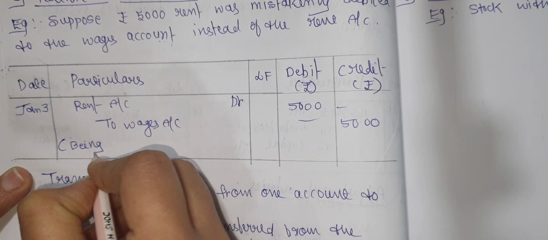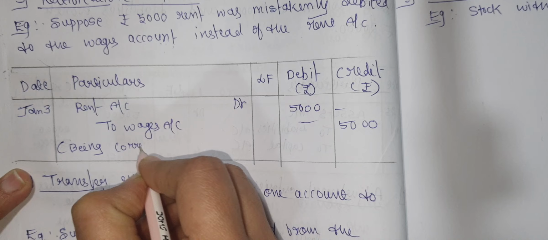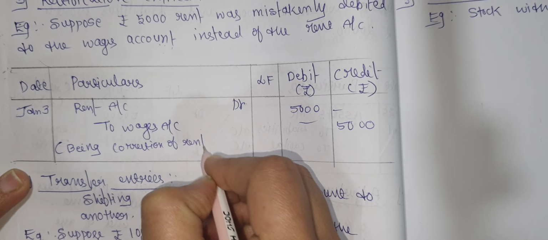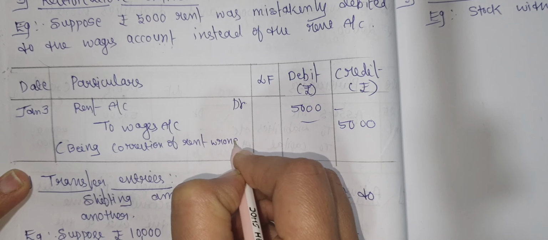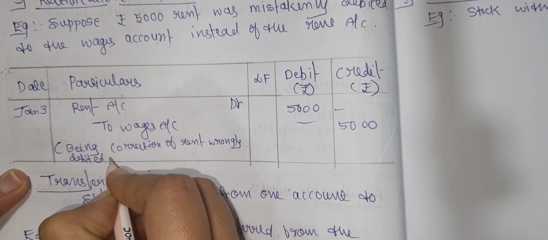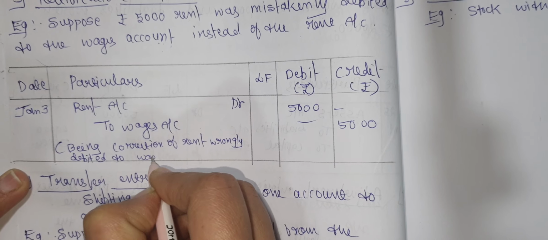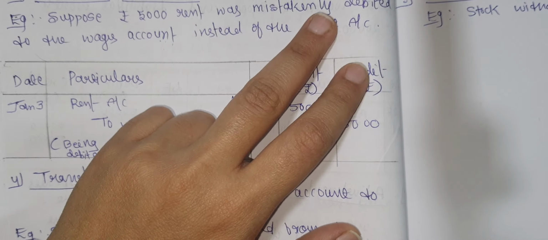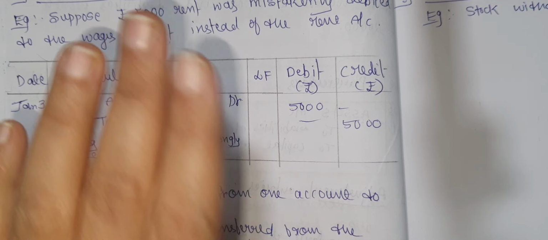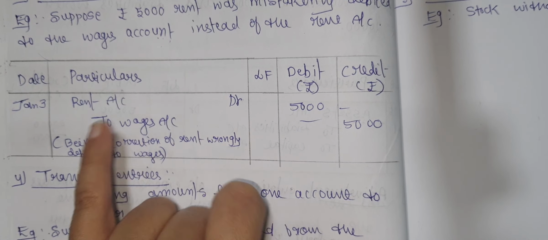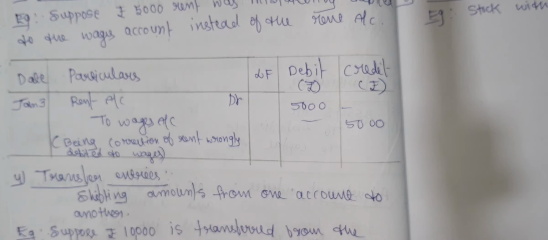Being correction of rent wrongly debited to wages. Here they are telling rent was mistakenly debited to the wages account instead of the rent account. So the journal entry would be rent account debtor to wages account, that is rupees 5,000.